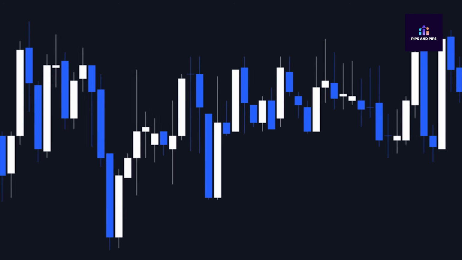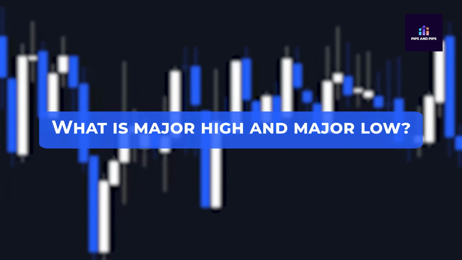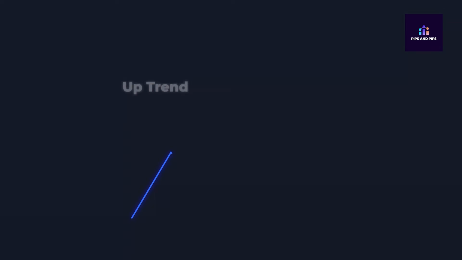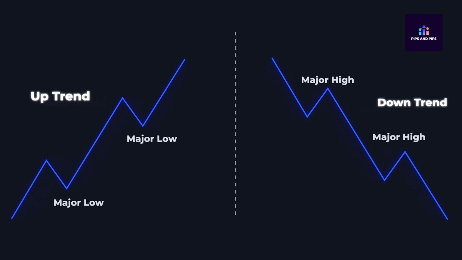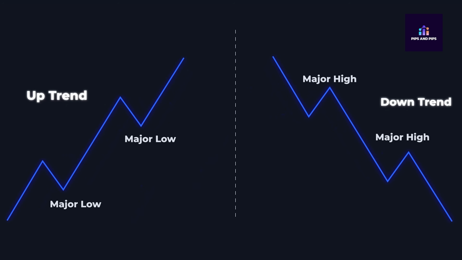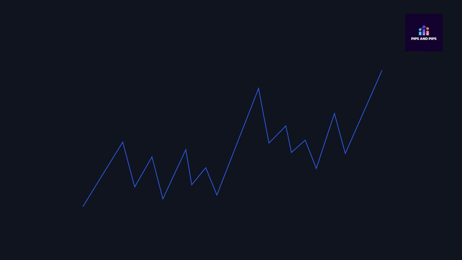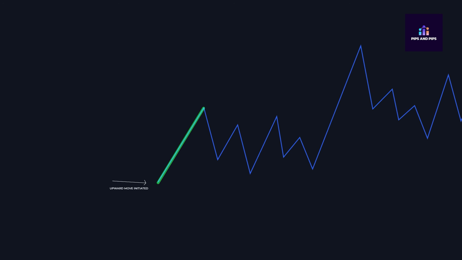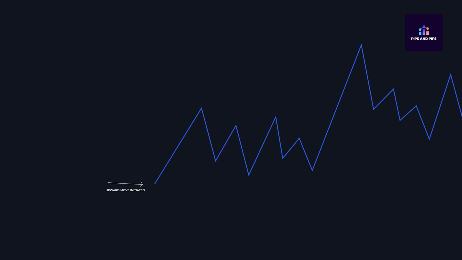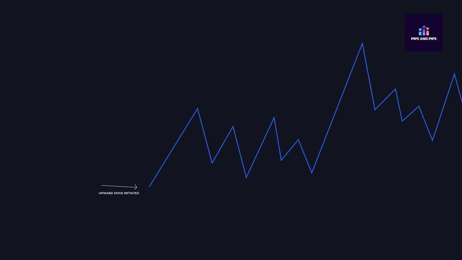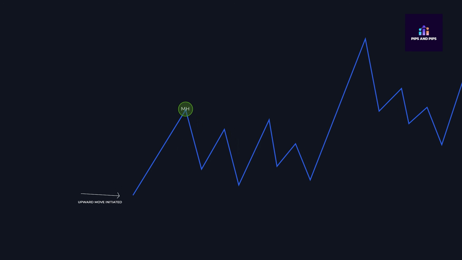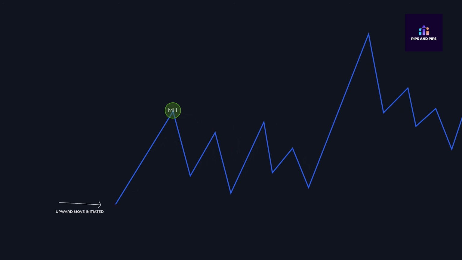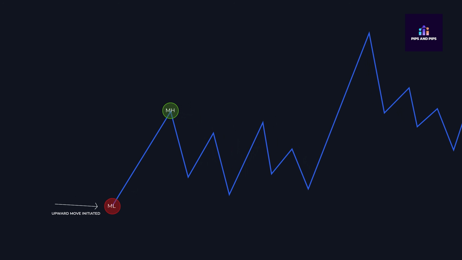Now let's understand what major highs and major lows are and how to identify them. Friends, whether the market is in an uptrend or in a downtrend, major highs and major lows form in both scenarios. So what are they and how do we identify them? Let's understand. Guys, here is a chart in front of you. If you see, the market started moving upward from here, and after reaching this point, it started coming down. The highest point of the market before it started coming down will be called the major high, and the point from where this upward movement started will be called the major low. I will explain more details about this later.